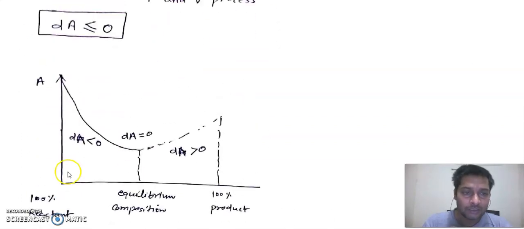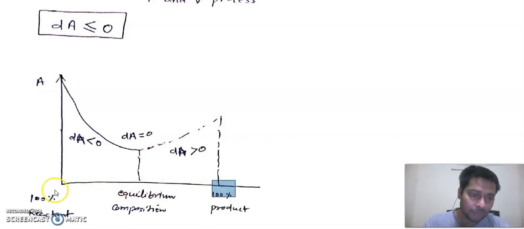Again, in the graph, in the vertical direction we have the value of the Helmholtz function, and in the horizontal direction we have the composition of species. At this point we have pure reactant, and at the extreme right side we have pure product.